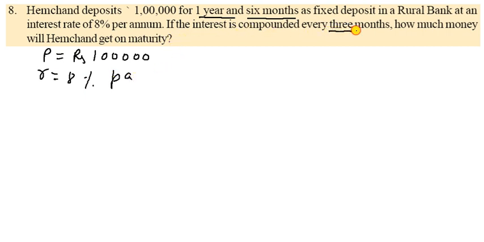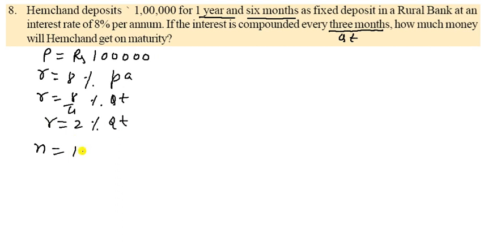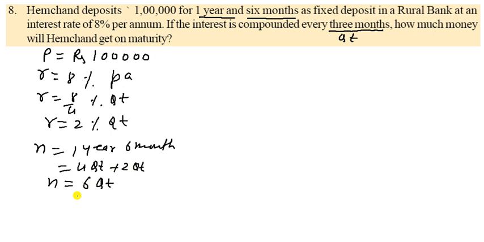If the interest is compounded every 3 months, that is the most important, that is quarterly. So rate of interest is divided by 4, so 8 divided by 4% quarterly. So it becomes 2% quarterly. So that is the R. And what about N? N is 1 year 6 months. So how many quarterly? It has 4 quarterly, and plus it has 2 quarterly. So that becomes 6 quarterly. So that is the N.